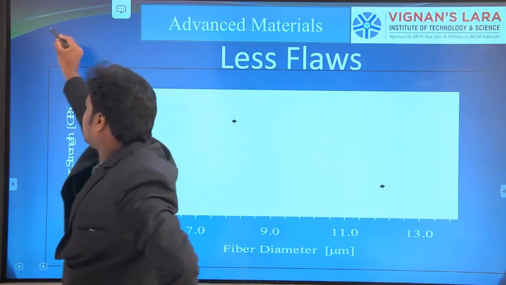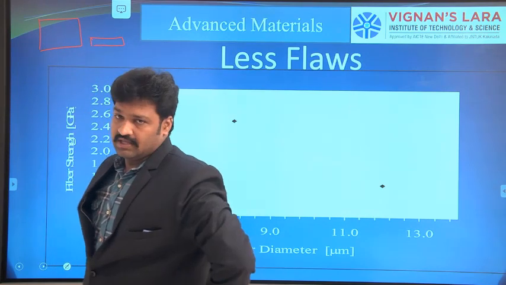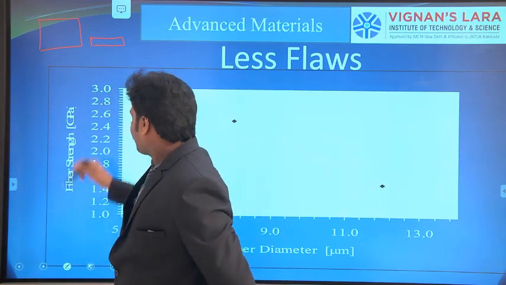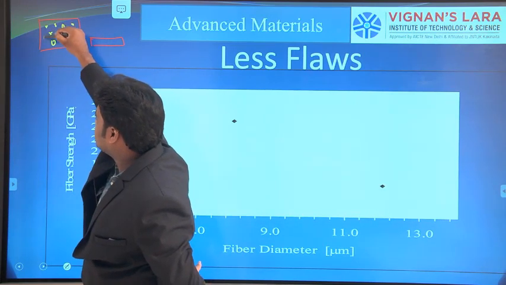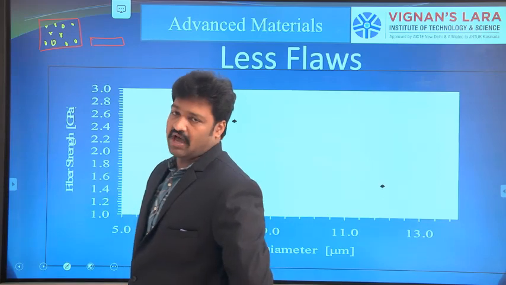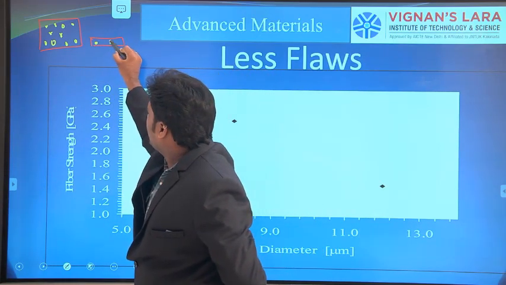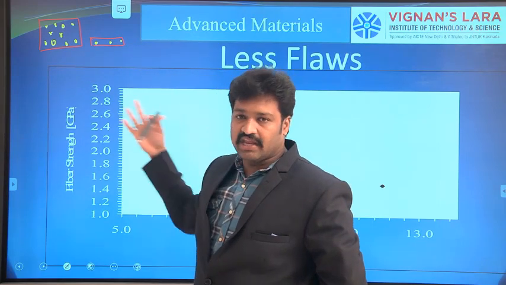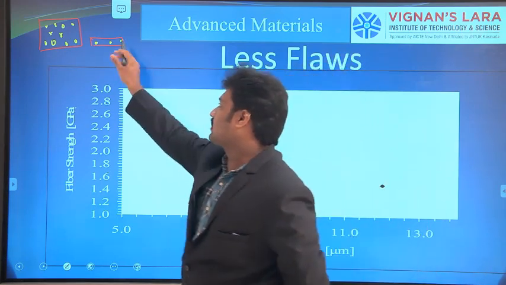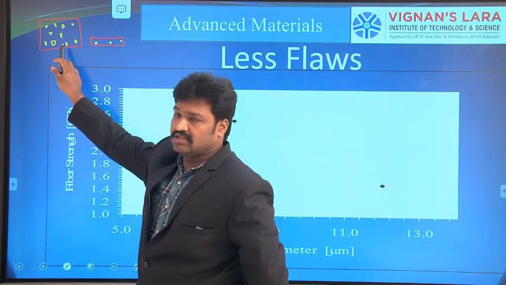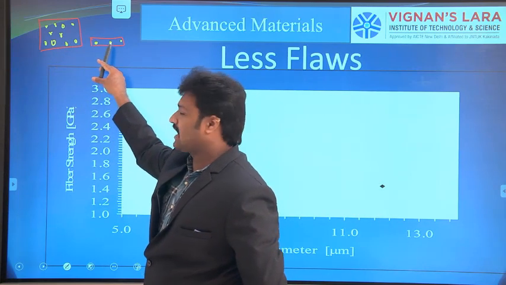If we consider a bulk material and a thin material, the bulk material has a number of flaws, meaning porosity or similar defects. Due to this it has some amount of flaws, voids or errors. Whereas if you compare the same thing in a thin fiber, only a few flaws can be incorporated into it. Due to that, the number of flaws is less in thin fibers, whereas it is more in thick fibers.